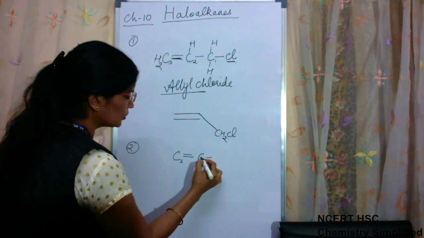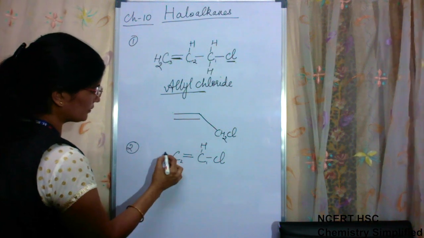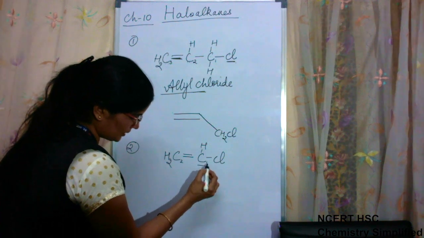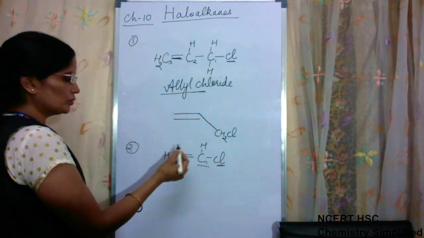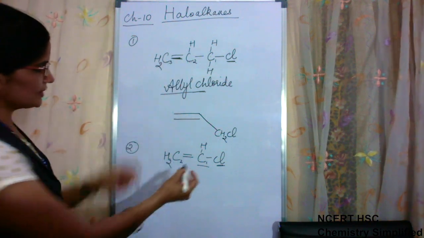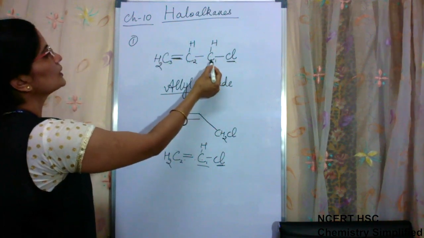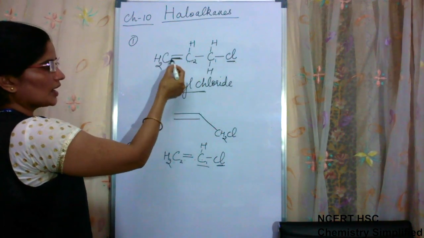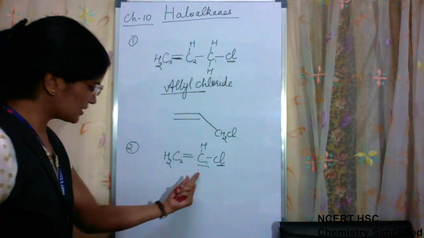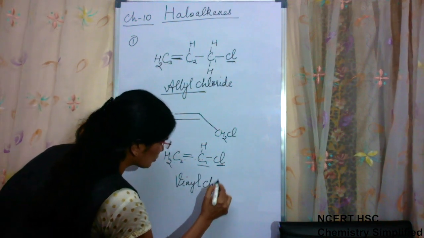Having double bond, to carbon 1 we have halogen, remaining bonds 1H, this one will have 2H. In this condition, what is there? The carbon atom which bears the halogen is bonded to another carbon atom which is having double bond. You can see the difference. Here the carbon atom which bears the halogen is directly attached to double bond. Here the carbon atom which bears the halogen is attached to the carbon atom which in turn is attached with double bond. So this condition is known as vinylic condition and this is vinyl chloride.